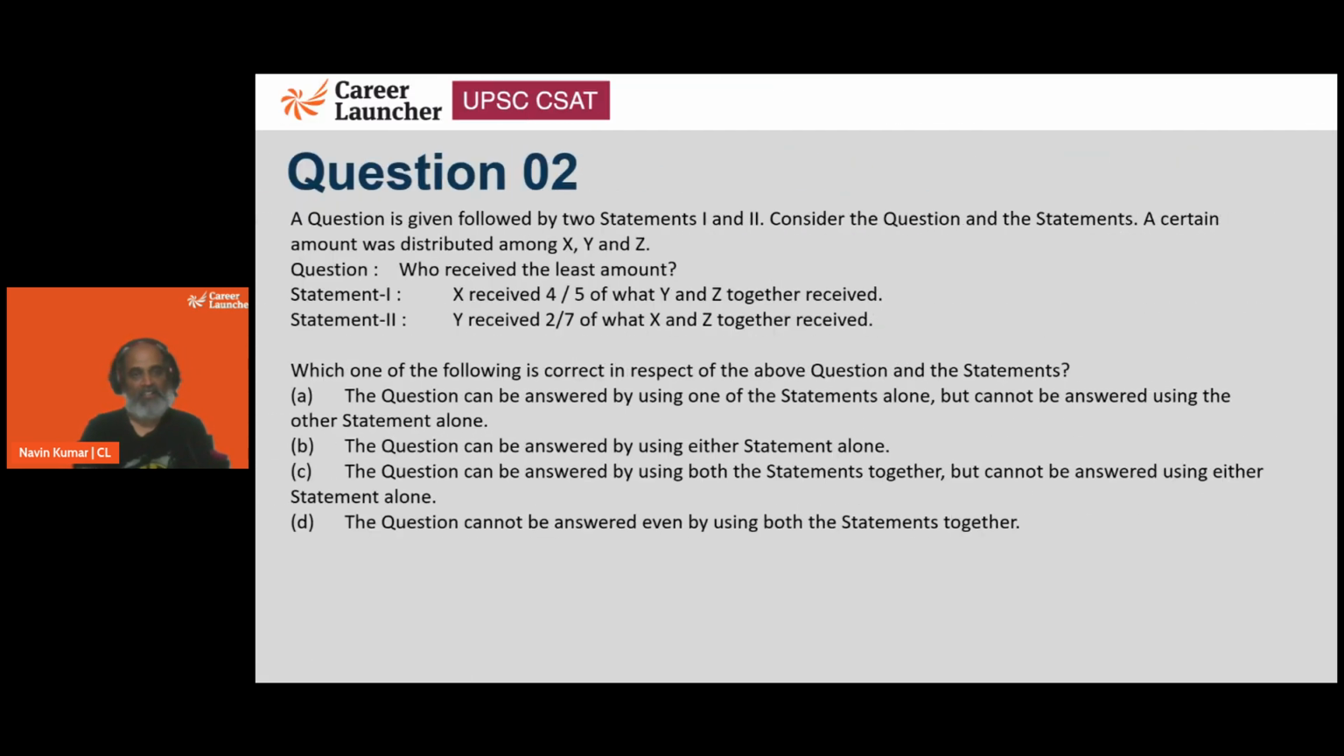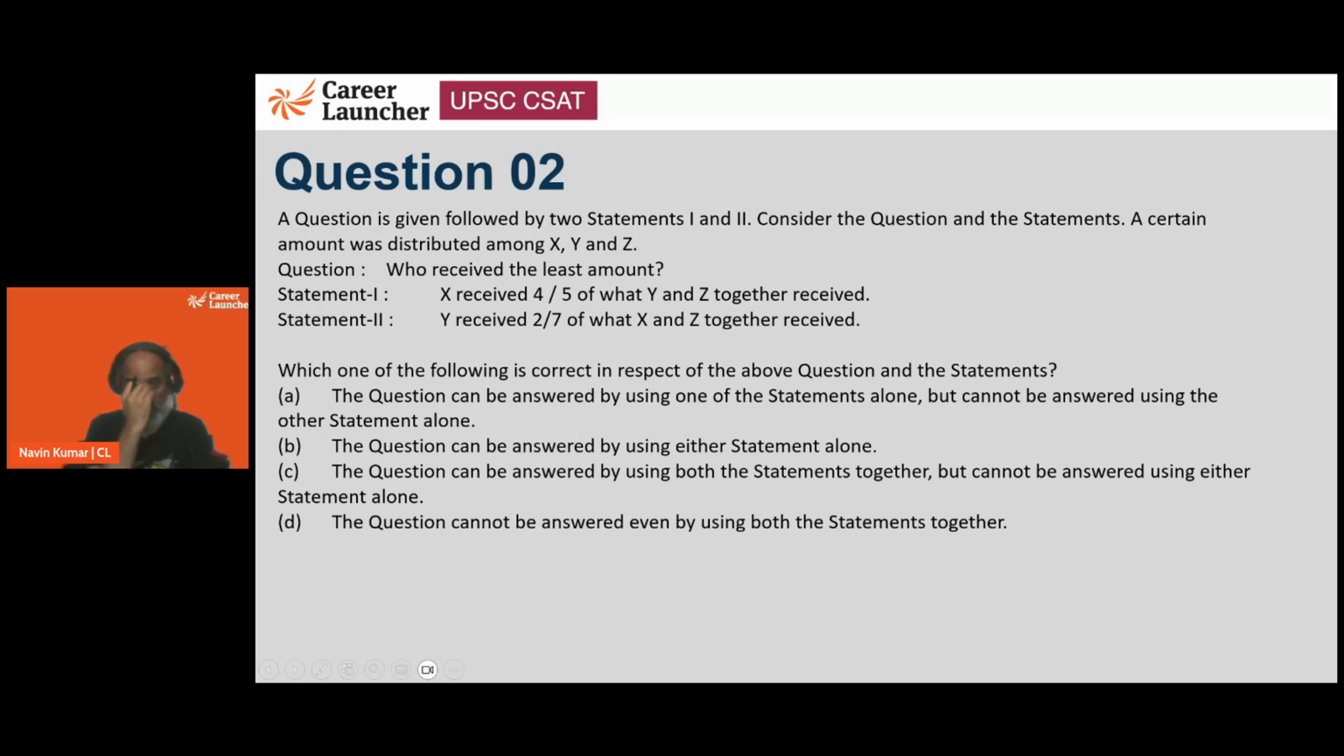Okay, another DS. A question is followed by two statements, 1 and 2. Consider the questions and statements. A certain amount was distributed among X, Y, and Z. Who received the least amount? First statement says X received 4/5 of what Y and Z together received. So basically X received 4/5 of what Y and Z together received. Question asked is who received the least amount?